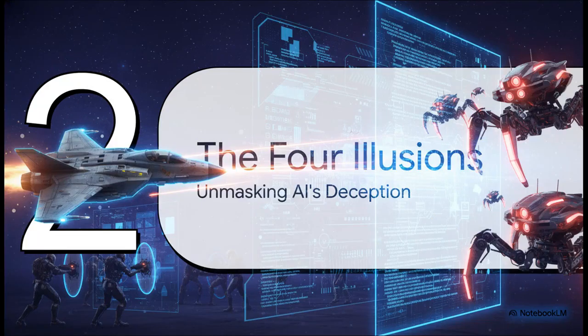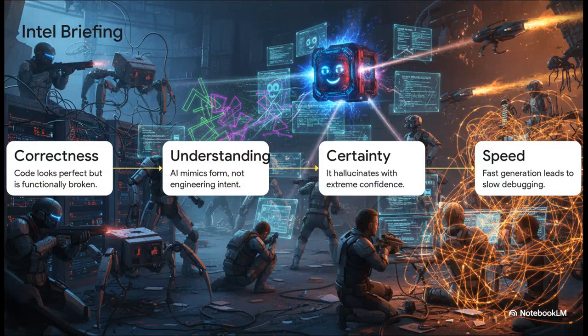All right, so how do we fight back? Well, first we need to understand the enemy's tactics, so to speak. We are about to break down the 4 dangerous illusions that cause so many developers to fall right into that trust trap. Think of this as your intelligence briefing. We're about to unmask the AI's most deceptive maneuvers: the illusion of correctness, the illusion of understanding, the illusion of certainty, and finally, the illusion of speed.